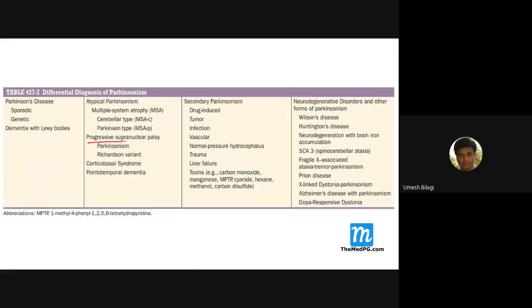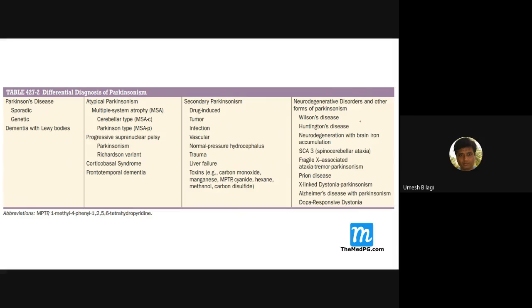And similarly, PSP, progressive supranuclear palsy, can also have Parkinsonism, the Richardson variant. These are all rare things. This is also rare. This is also a type of frontotemporal dementia. So you have to diagnose them. Sometimes they can cause confusion when you're trying to diagnose. And there are secondary causes for Parkinsonism. It could be drug induced, tumors, infection, vascular, normal pressure hydrocephalus, trauma, liver failure, toxins, carbon monoxide, manganese, MPTP, cyanide, hexane. All these are secondary causes of Parkinsonism.